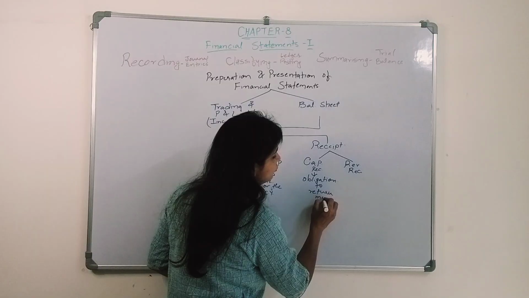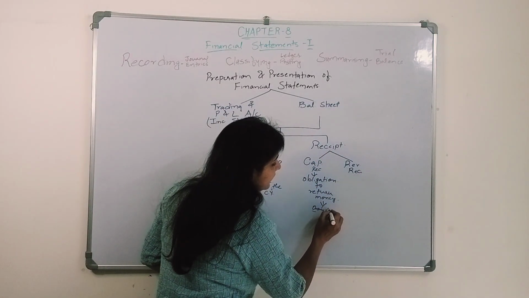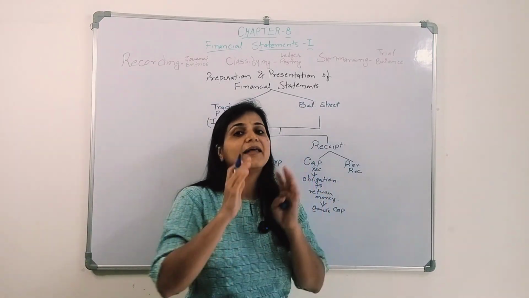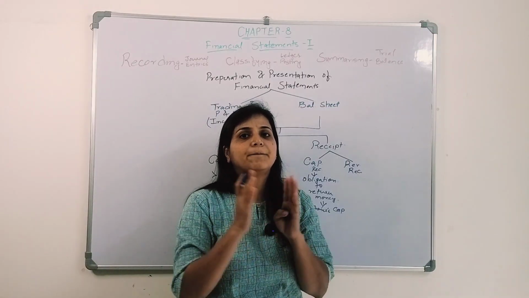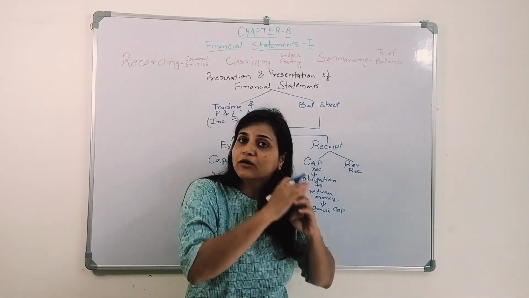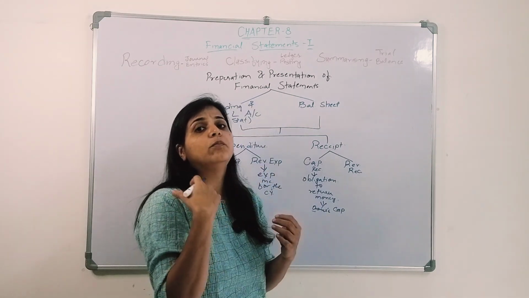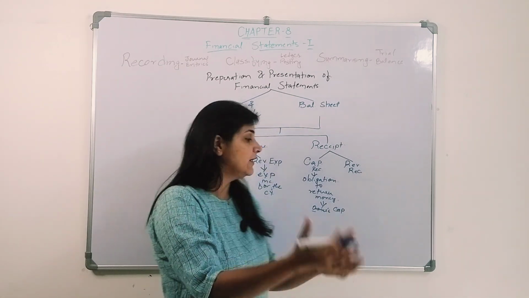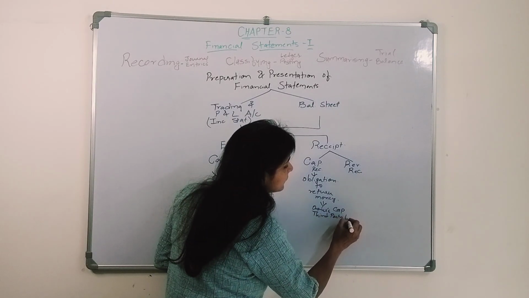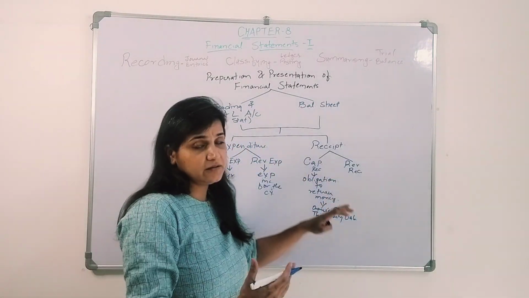Now when I say obligation to return money, it may be in the form of the owner's capital, right? The capital we have studied in our accounting concepts, that the owner as well as the organization are both separate entities. So whenever the capital is introduced by the owner, the organization has to pay. The organization has received money, but there is an obligation to return the money to the owner, right? Similarly, there are third party liabilities also. If you have taken a loan or anything, you have to pay that amount, right? So this could be the capital receipt.